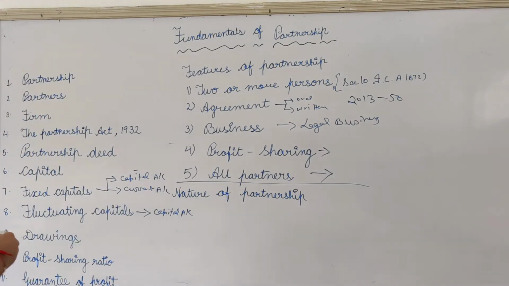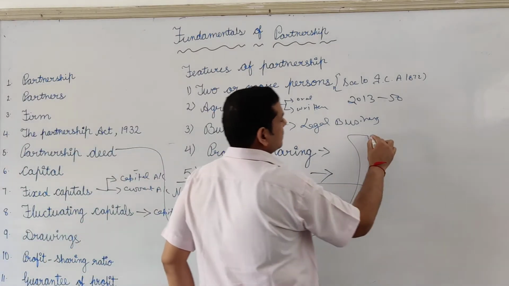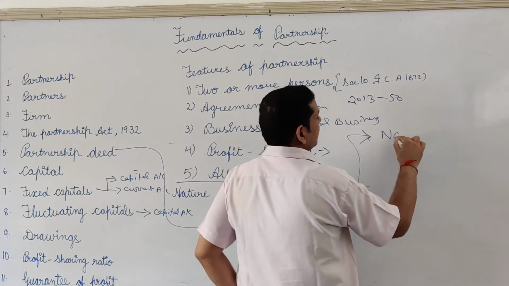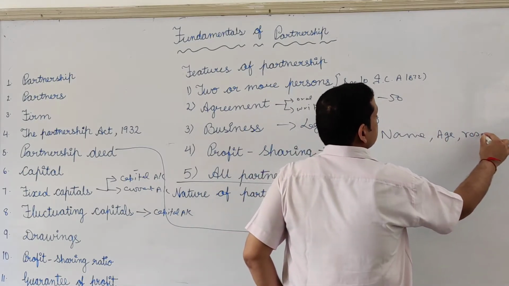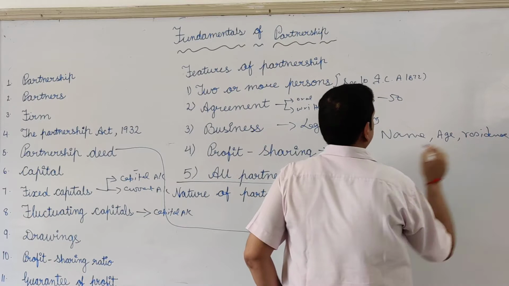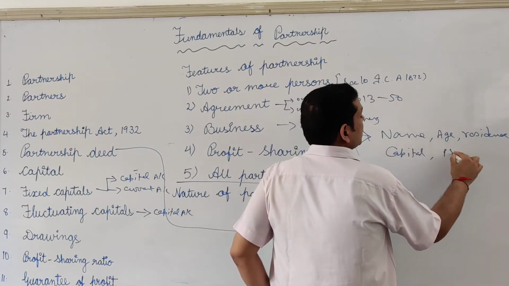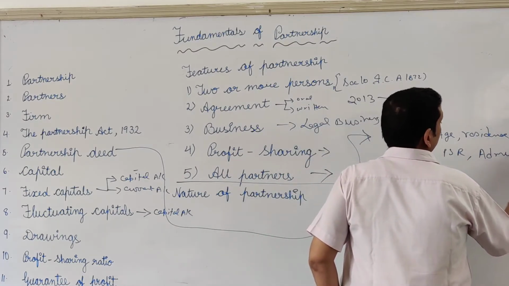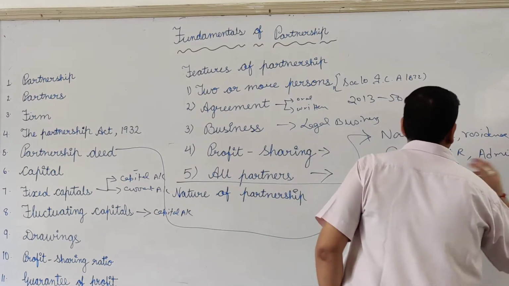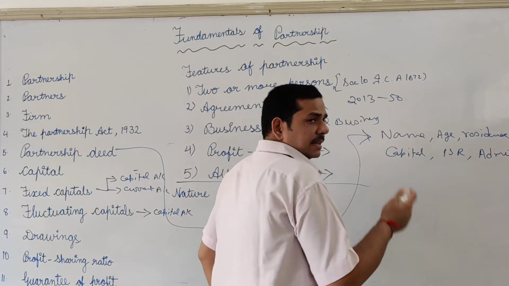Now the next topic is the partnership deed, which I have already disclosed to you here. It contains several terms and conditions, that is, the name of the partner, their age, residence, capital brought in by them, profit sharing ratio, clear? Admission of a new partner. All these things are included in the partnership deed, and it's a written agreement.